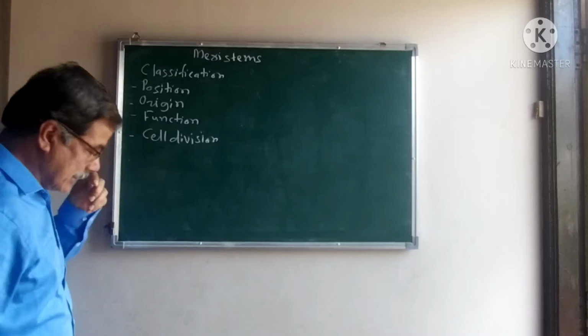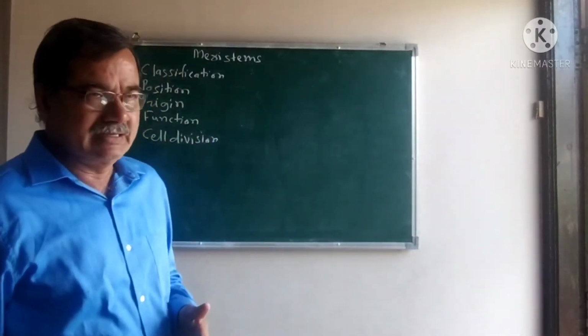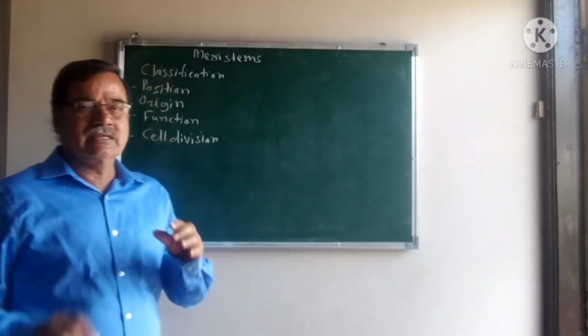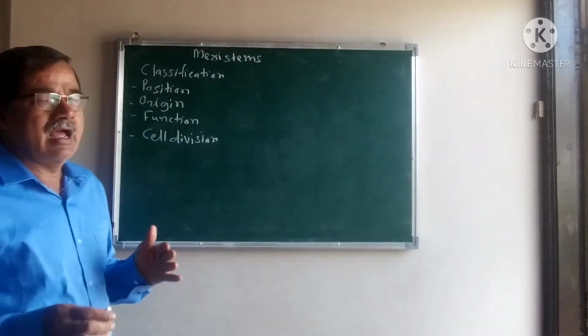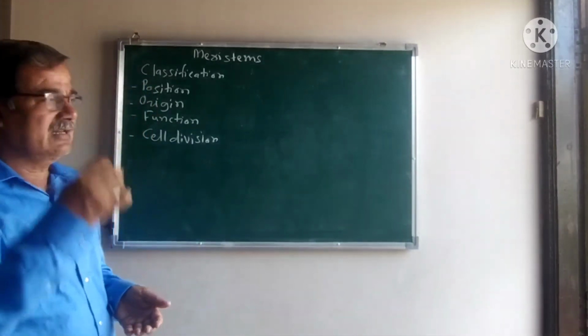These are compactly arranged living cells with dense cytoplasm, and vacuoles are present. The growth that takes place: the cell divides and redivides, and the diameter goes on increasing as well as the length or height.